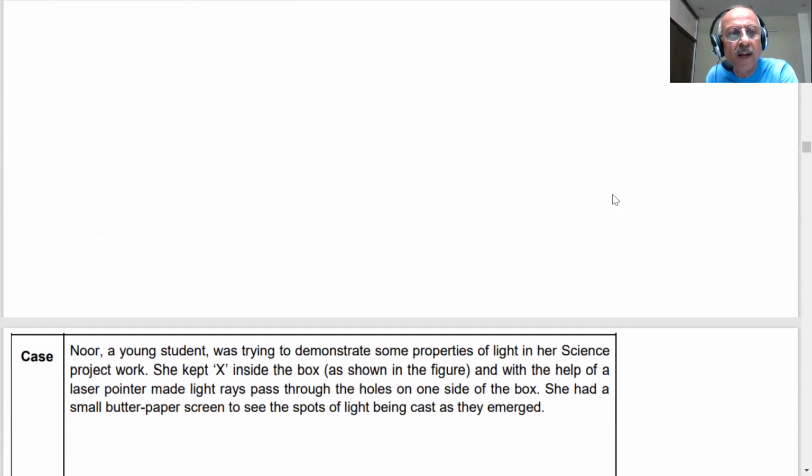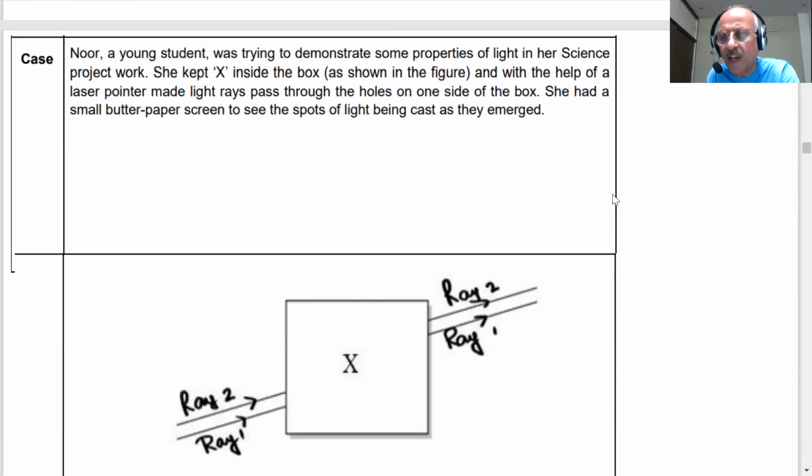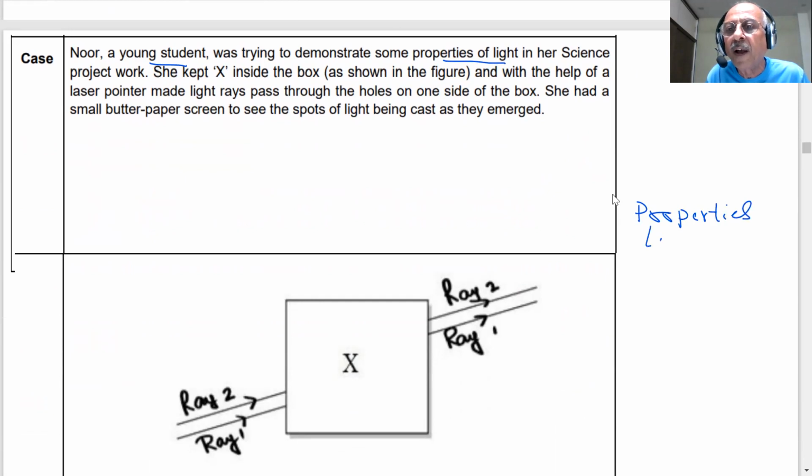Let us see now the last case, student. Noor is a young student, trying to demonstrate some properties of light. What are the properties of light? You have read the chapter of light in NCERT, and you have seen the activities also. In the same medium, light has rectilinear propagation.